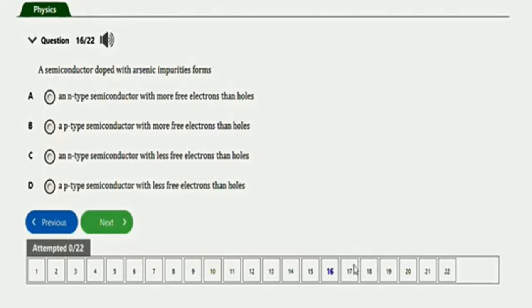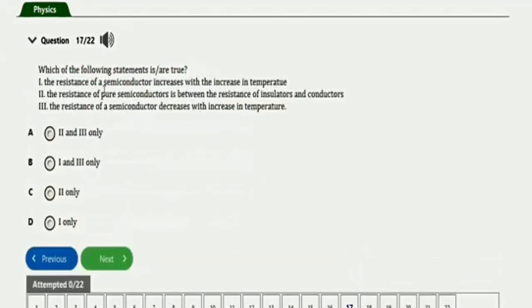Next question will be this one. It says which of the following statements are true? The resistance of semiconductor increases with the increase in temperature. The resistance of pure semiconductor is between the resistance of insulators and conductors. The resistance of semiconductor decreases with increase in temperature. So the right option is the one that has I and III. That's option A. Okay, very important.